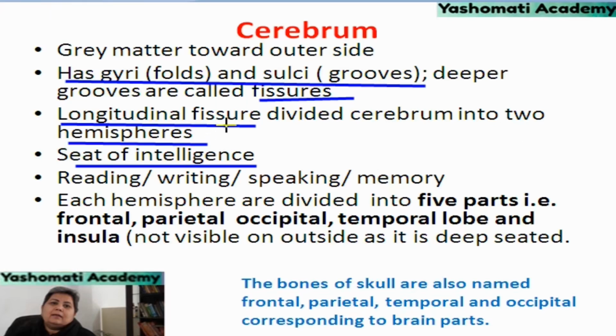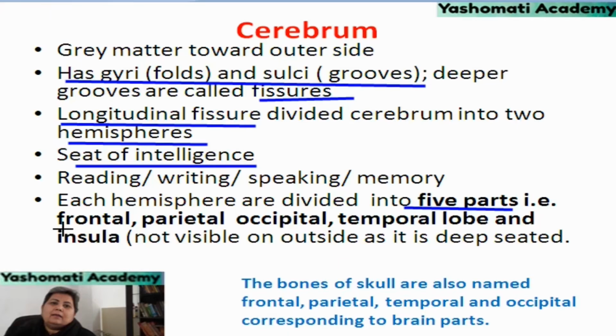Besides this fissure, there are other fissures also present which divide each hemisphere into 5 parts. These 5 parts are named lobes and insula. There are 4 lobes present on the cerebrum. They are named frontal, parietal, occipital and temporal lobe, and there is the insula, which is deep seated inside and not visible from outside.